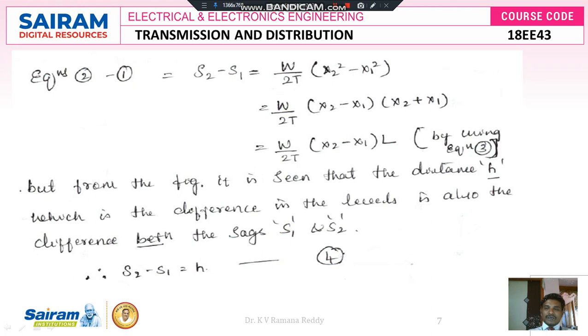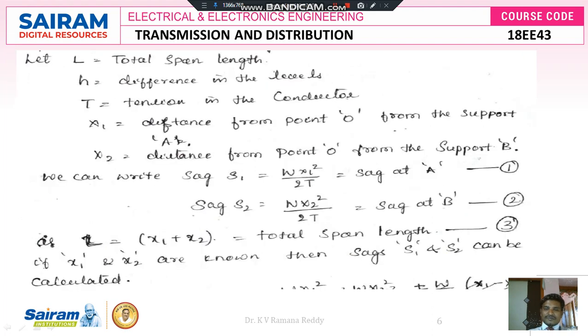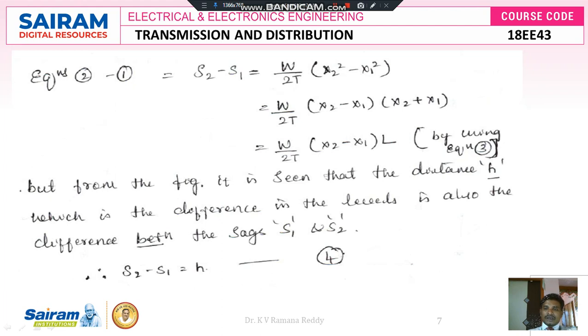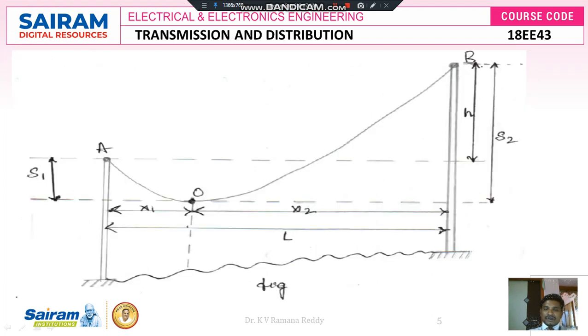We can write this as A minus B into A plus B, like that: x2 minus x1 into x2 plus x1. As we know from this figure, x2 plus x1 is equal to capital L. So x2 plus x1 is replaced with capital L here, giving W by 2T of x2 minus x1 into L. Finally, we can write S2 minus S1 is equal to WL by 2T of x2 minus x1. One more thing we can observe here is that the difference of the two sags, S2 minus S1, is equal to small h, as seen from this figure.